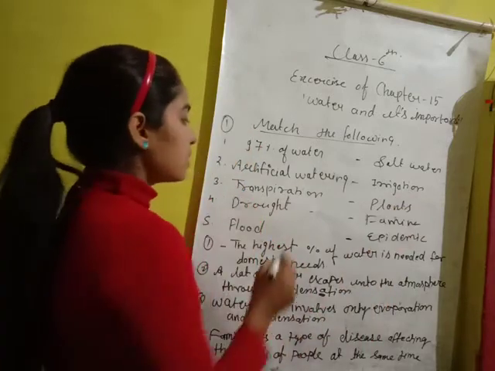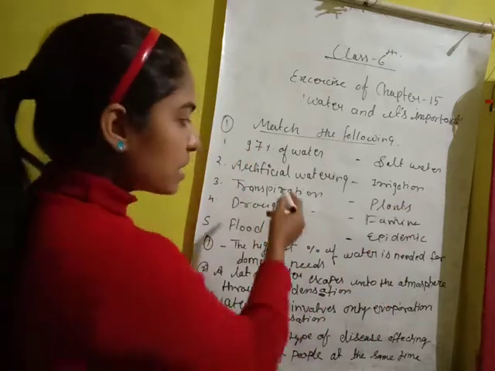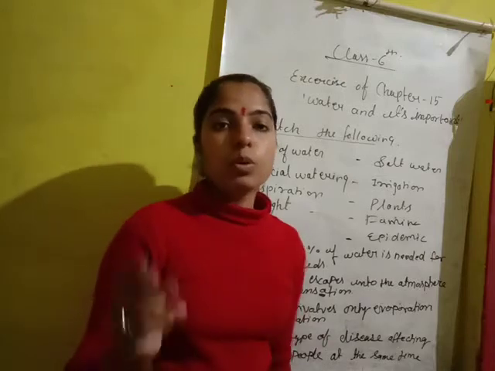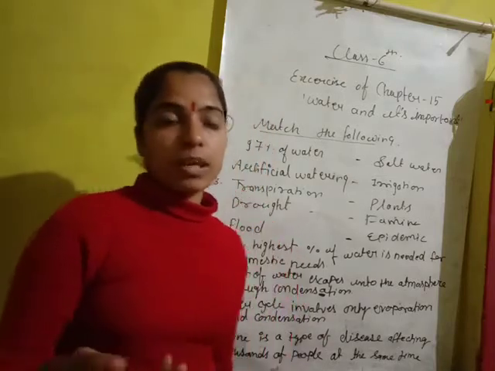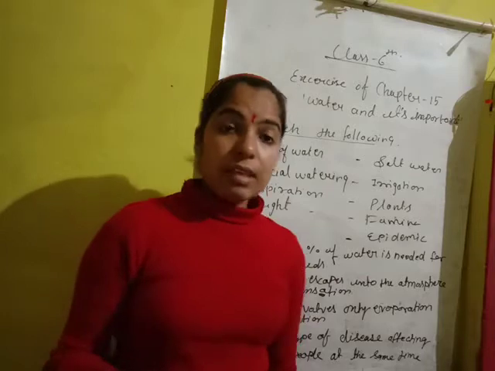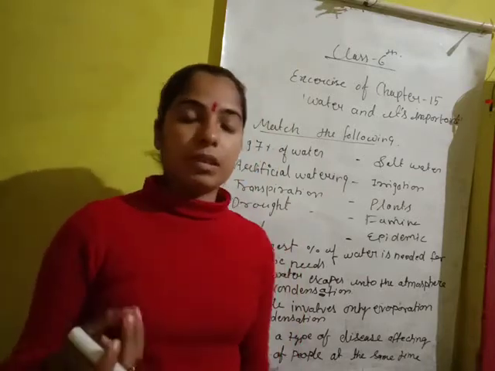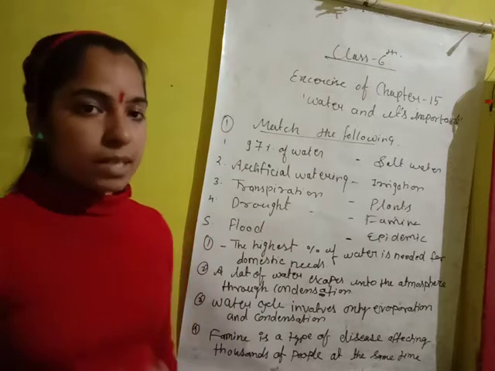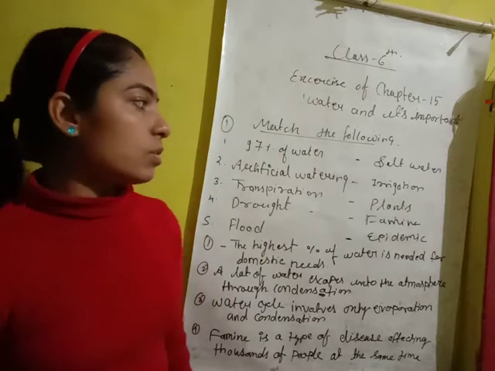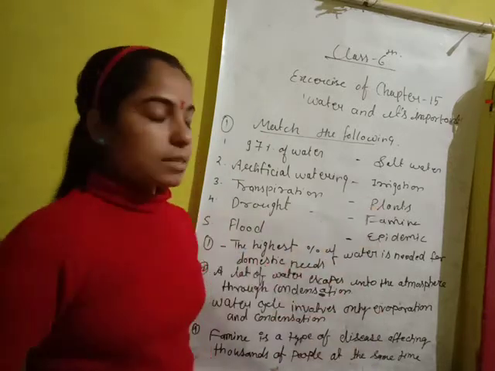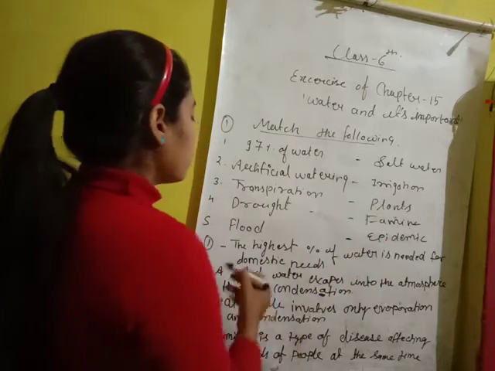Now the third one is transpiration. Clear? Transpiration is a process, as I told you, in which water is secreted from plant parts, the leaves, in the form of water vapor, that is known as transpiration, and transpiration is found in a plant's leaf. So its answer is plants. Clear?